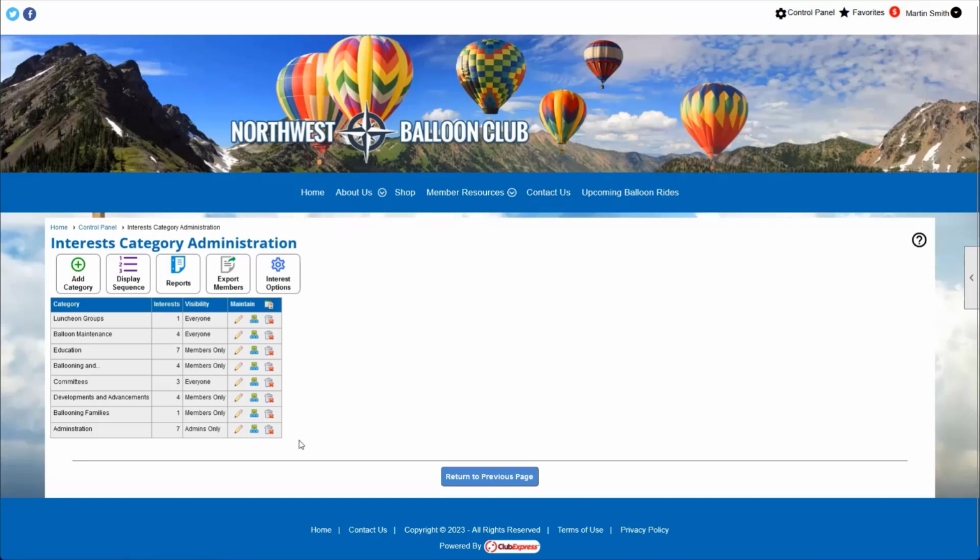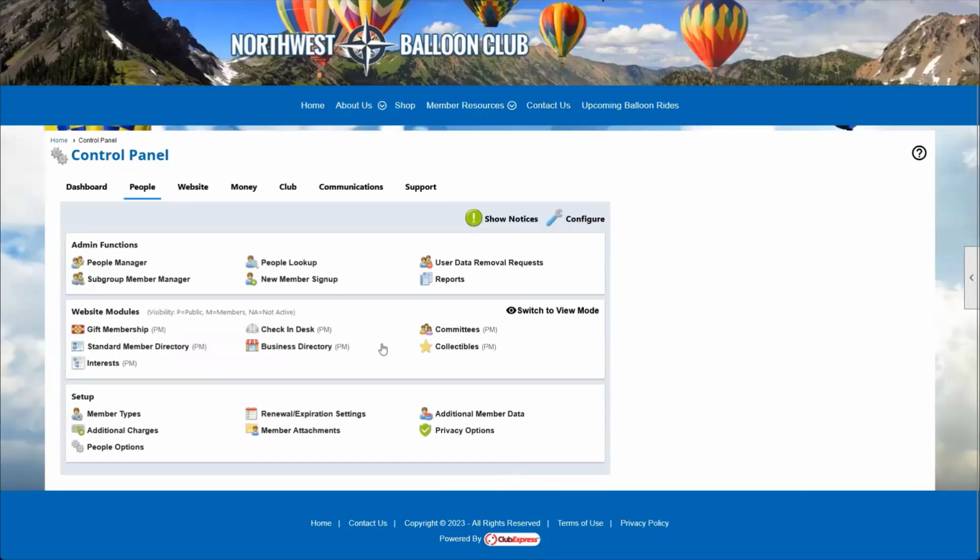So that's the admin side of our interest module. Let's talk about how members interact with the interest module now. The most common way for members to add themselves to an interest is when they're either signing up or renewing their membership. So if we go back to our control panel, we're still going to be in the People tab of the control panel. There's an option in the control panel called New Member Sign Up. It's going to show up under your admin functions.